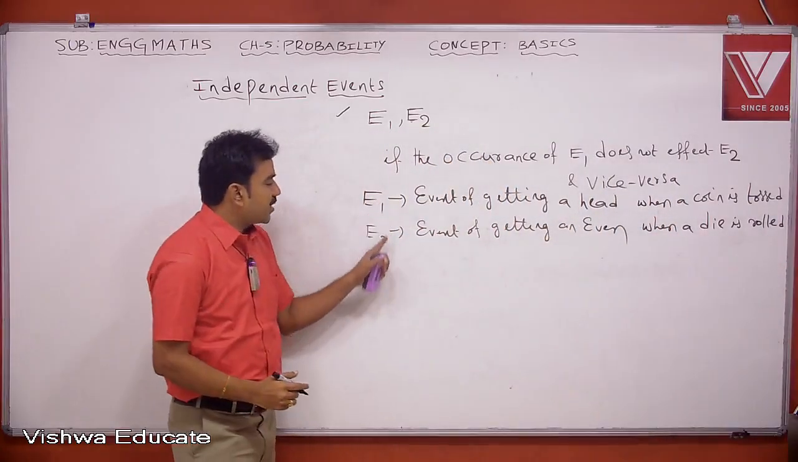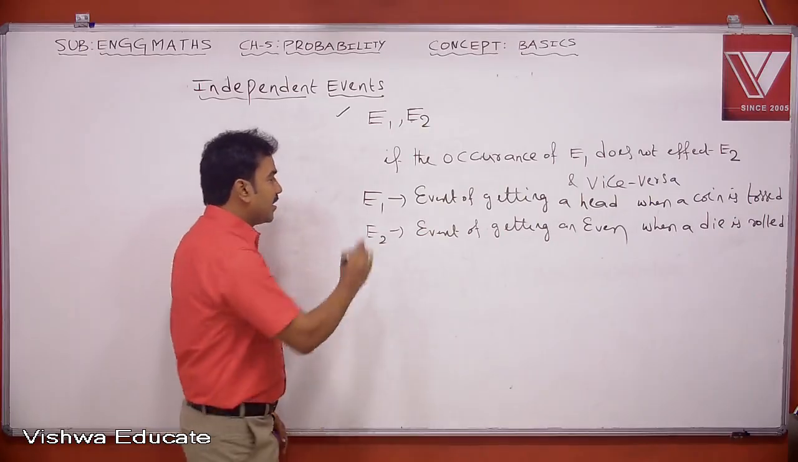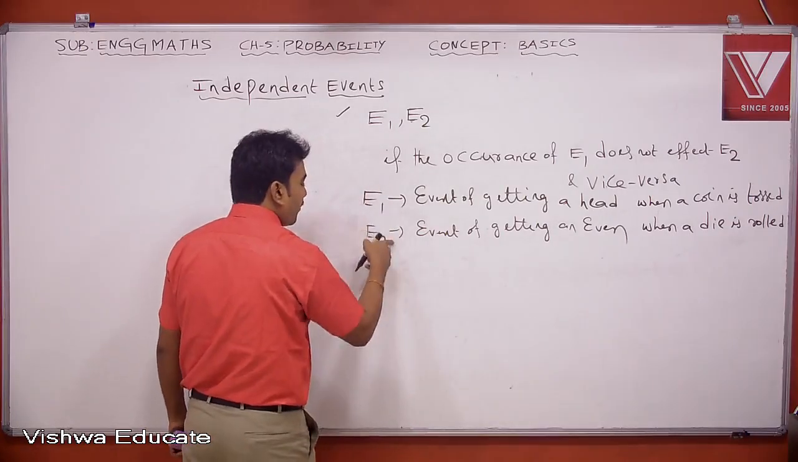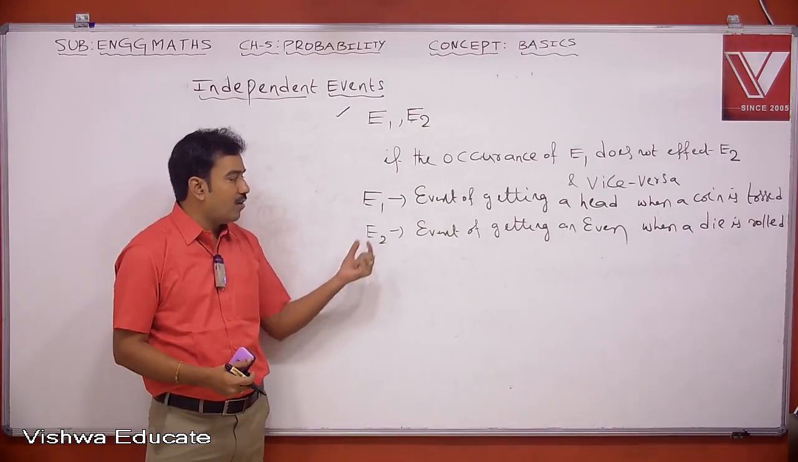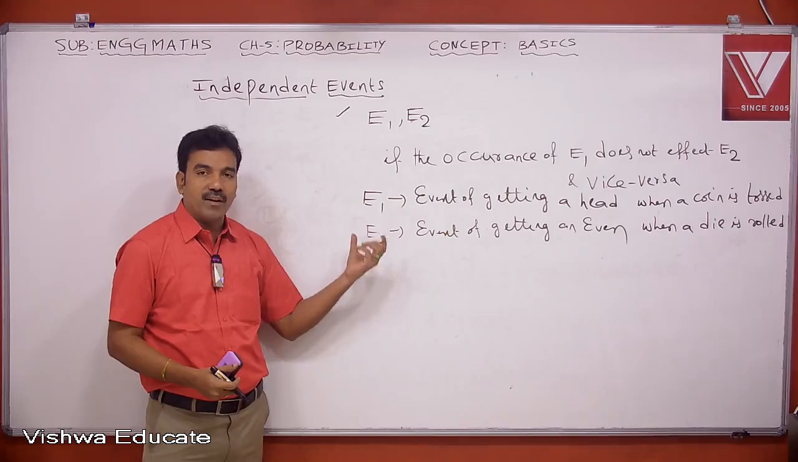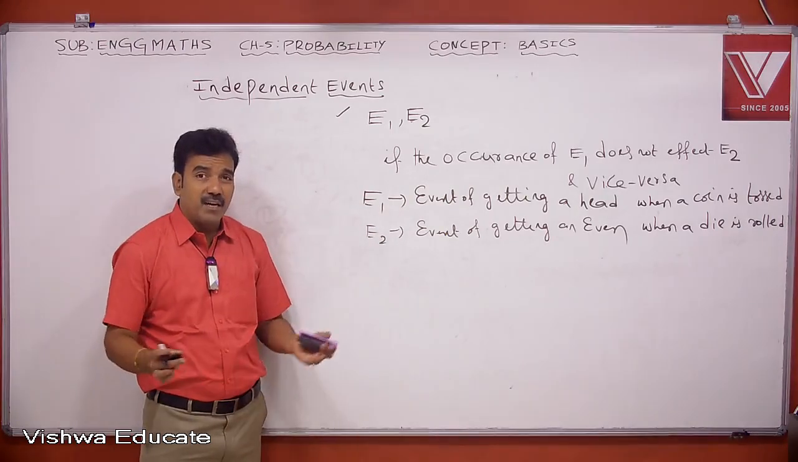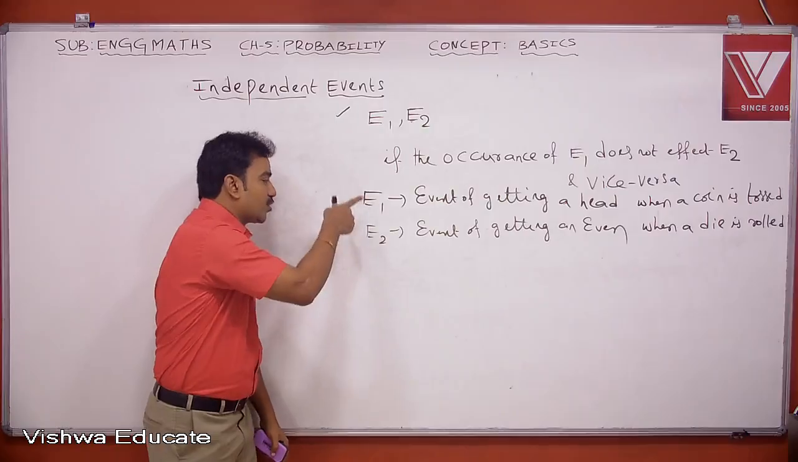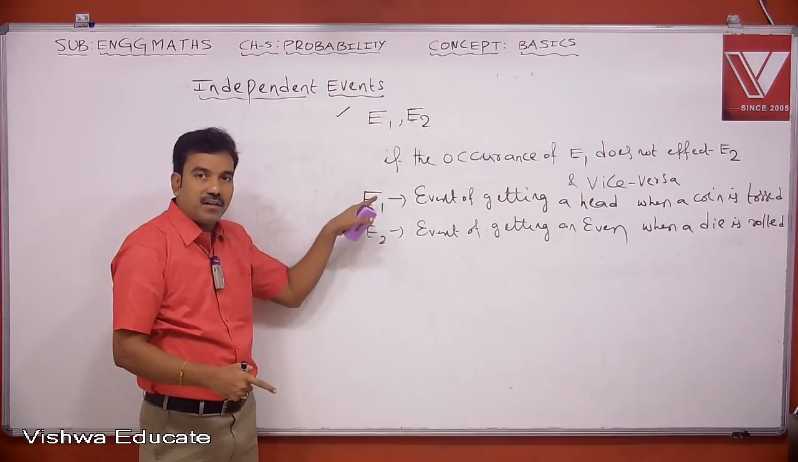Now I have selected two different events over two different sample spaces. In that case, the occurrence of one does not affect the other. If I want to get a head, it doesn't depend on whether I get an even number when a die is rolled or not. So these two events are independent events. The occurrence of the head does not affect the occurrence of the even number.